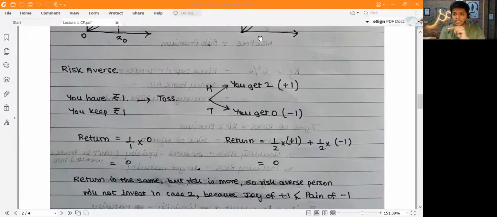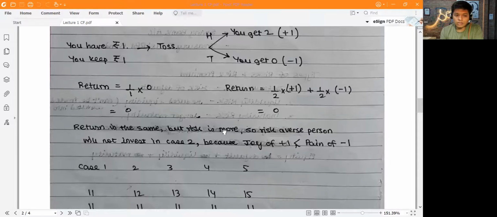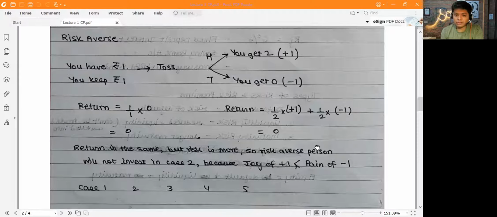But in the second case, there is a risk. So the return is the same, but the risk is more in this case. A risk averse person will not play the game here, because the joy of getting ₹1 extra is less for him compared to the pain of losing ₹1. Okay, so that is why he'll not play this game.